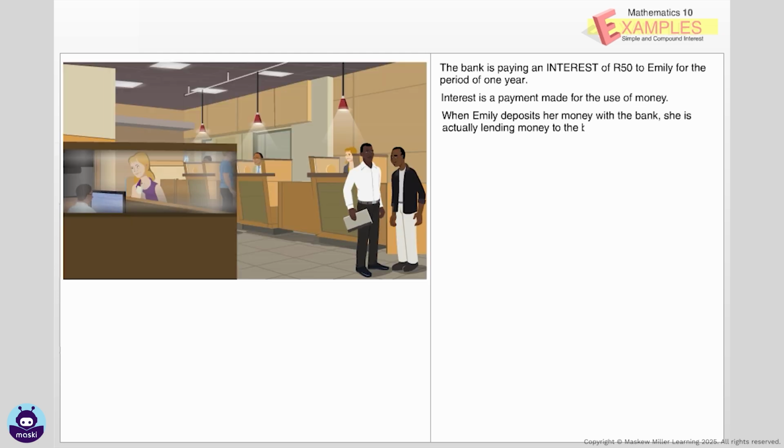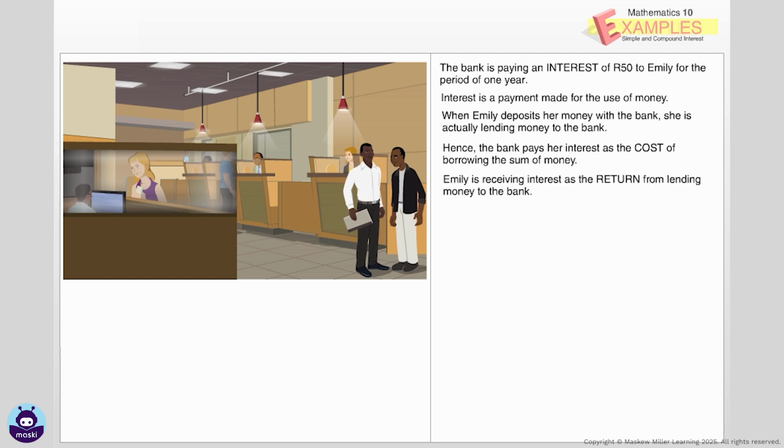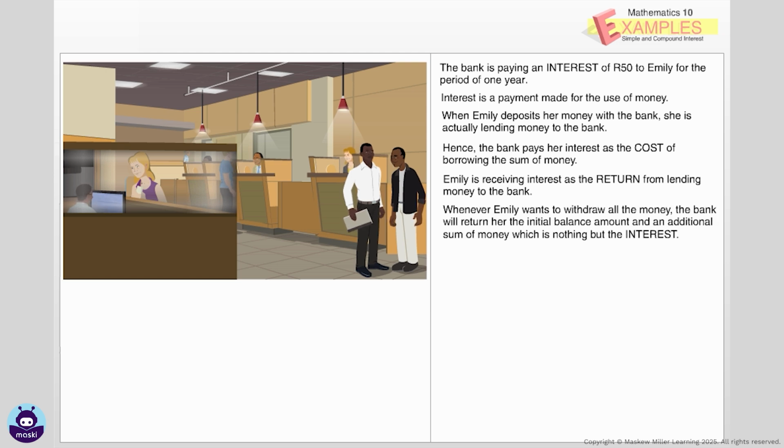When Emily deposits her money with the bank, she is actually lending money to the bank. Hence, the bank pays her interest as the cost of borrowing the sum of money. Emily is receiving interest as the return from lending money to the bank. Whenever Emily wants to withdraw all the money, the bank will return her the initial balance amount and an additional sum of money, which is nothing but the interest. This interest amount will be applicable even when we decide to take a loan from the bank.